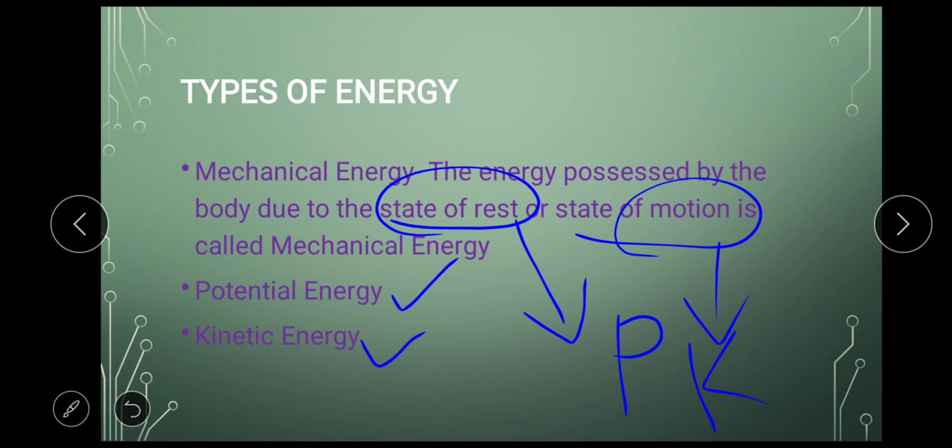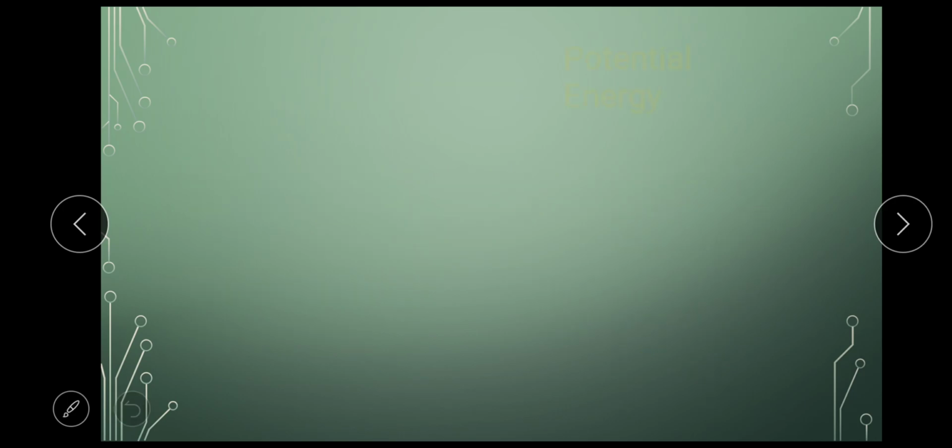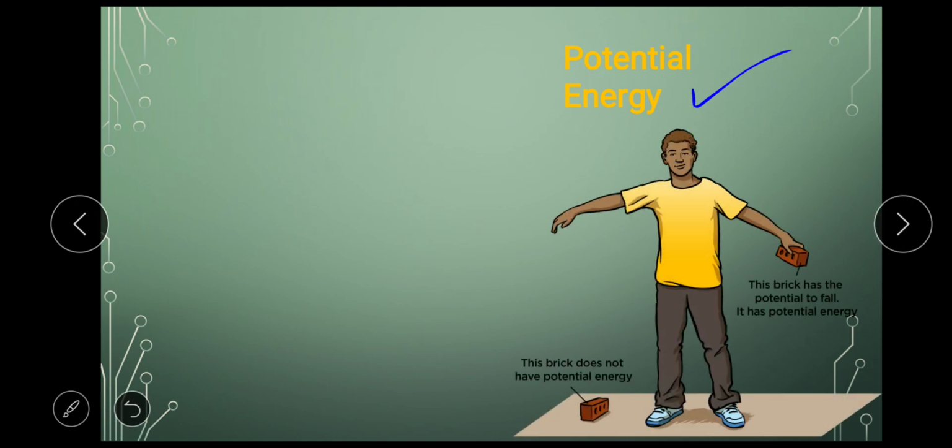Now let's study these two energies in full detail. First we'll do potential energy. Let's see a picture here. I can see this boy with the brown hair. He has two bricks. One brick is near the ground level, and the other brick he is holding above the ground level. Which of these two bricks has more energy in it? This ground level brick cannot do anything. It is near the ground, so it doesn't have any energy.